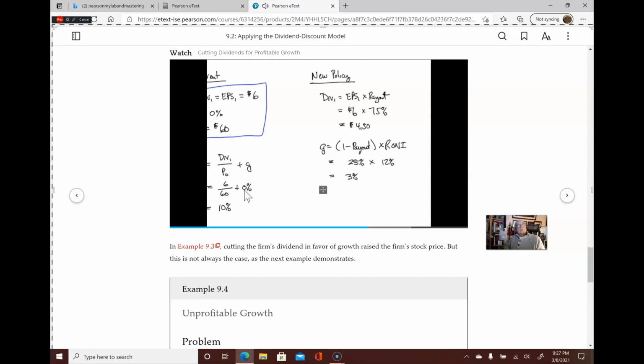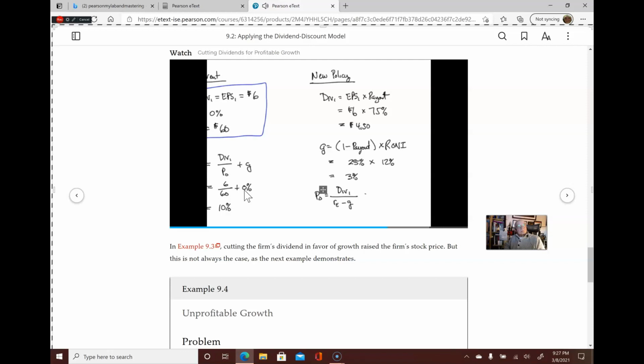Now that we've estimated the new dividend rate and growth rate, we're ready to forecast the impact on Crane's share price. For that, we're going to use the constant dividend growth model formula, which says that the firm's share price should equal its next year dividend divided by its equity cost of capital minus the growth rate.